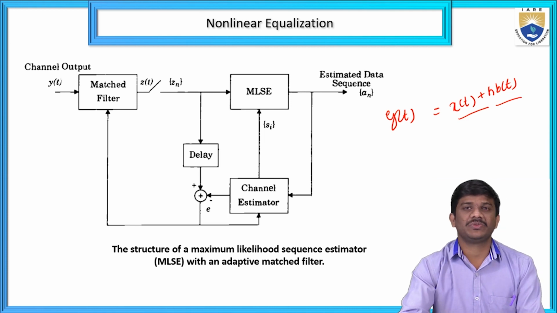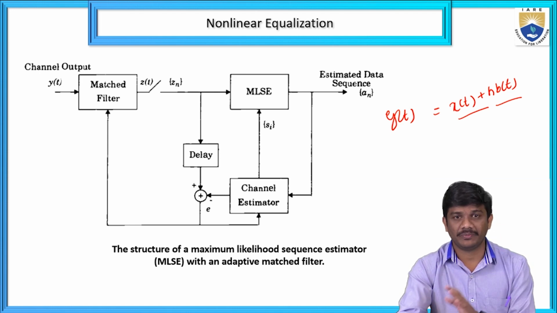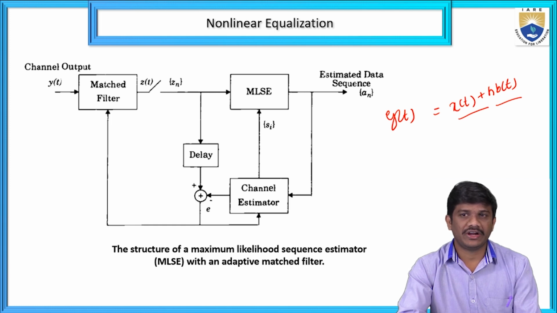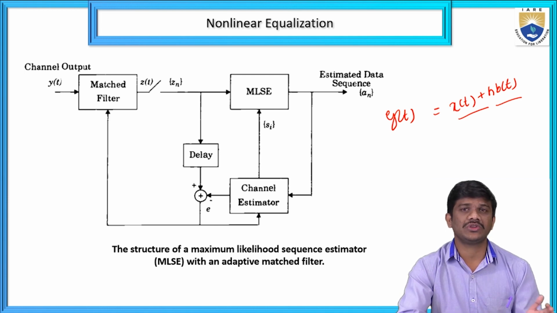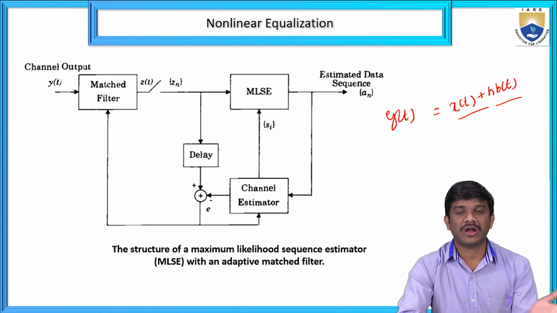Here the channel estimator takes the previous maximum likelihood sequence from the output, and also the current input, and we give it through the matched filter. Then we can find the sequence estimation with the help of the adaptive matched filter. For example, if a sequence is not matched, we can add the sequence from the previous signal. Then we can get the correct, accurate sequence estimation from the data. This is the maximum likelihood sequence estimation.